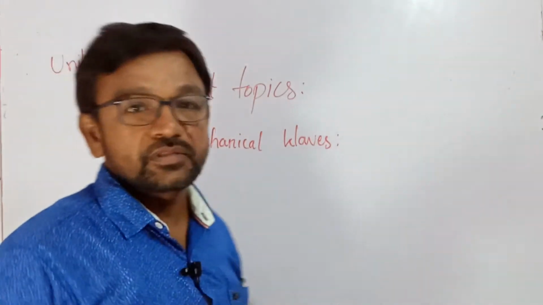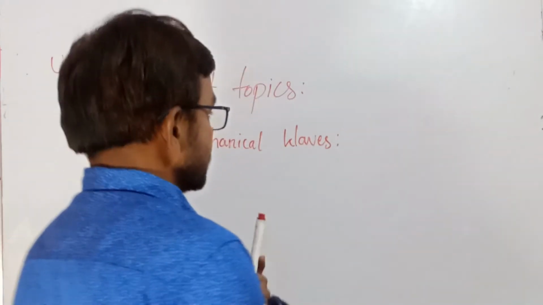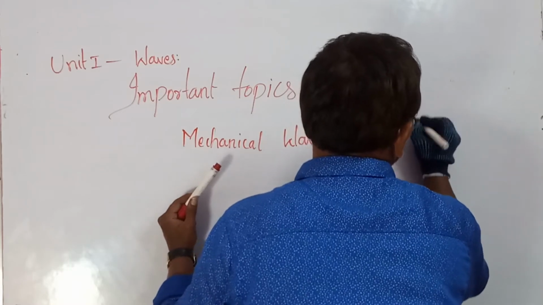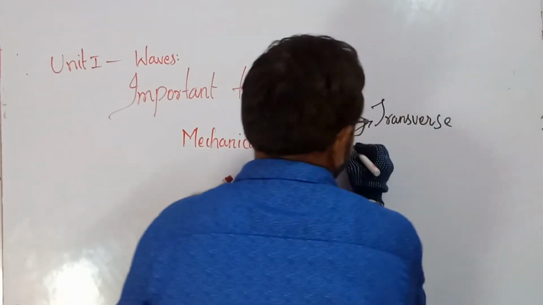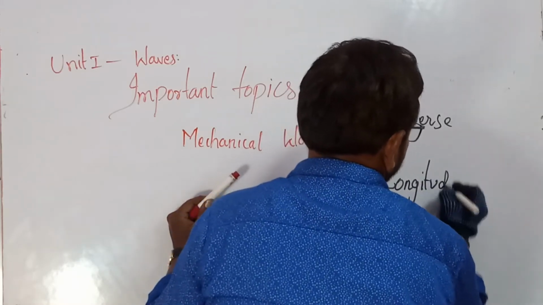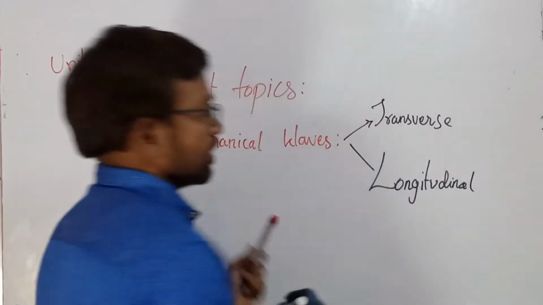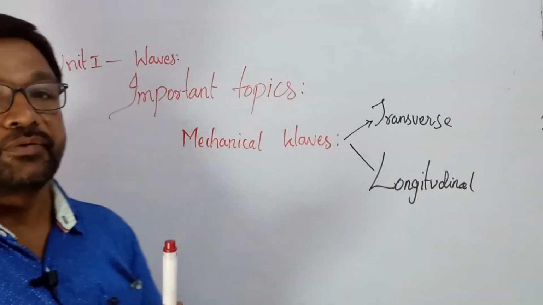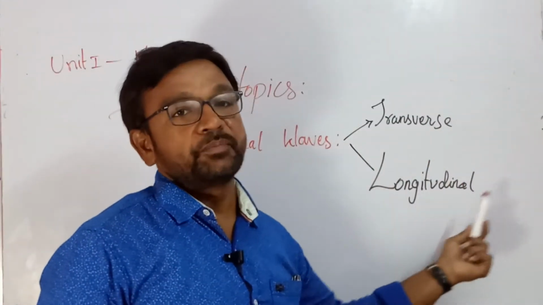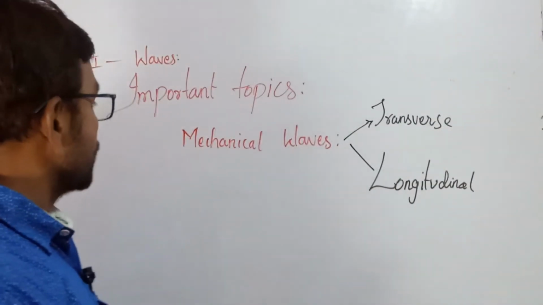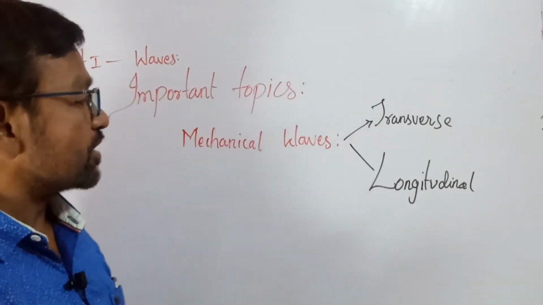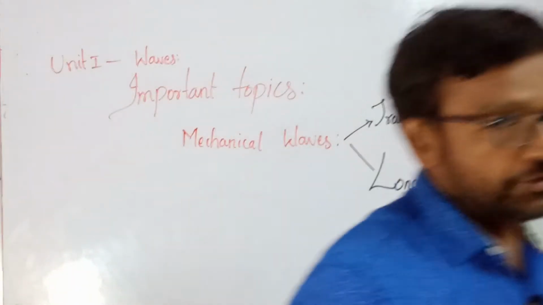One is the transverse wave and another one is the longitudinal wave. Transverse progressive wave and longitudinal progressive wave. So mechanical waves are of two types: transverse wave and longitudinal wave.